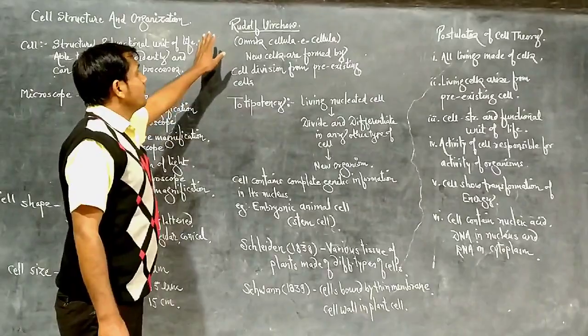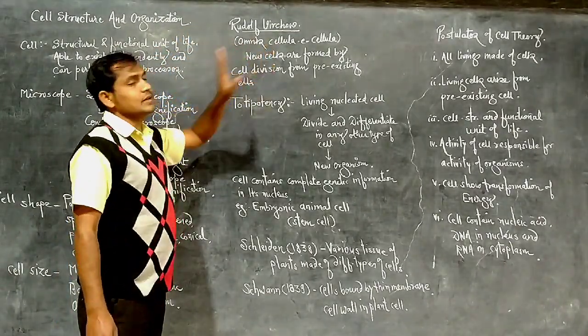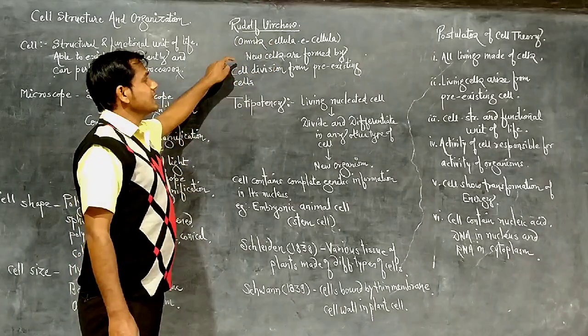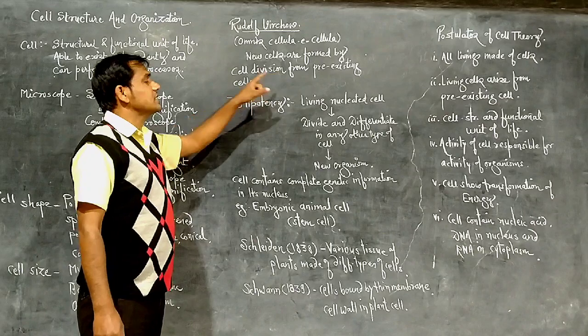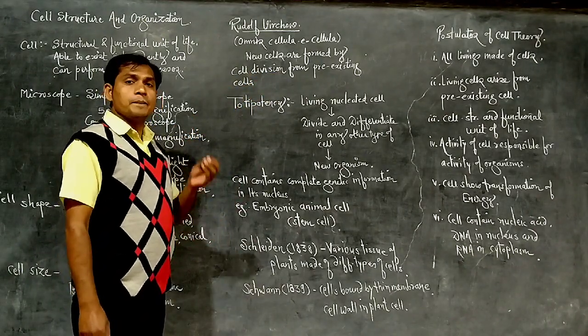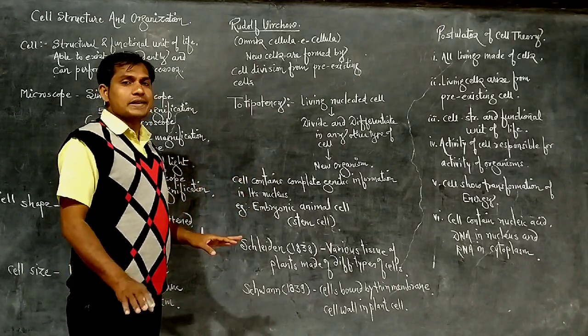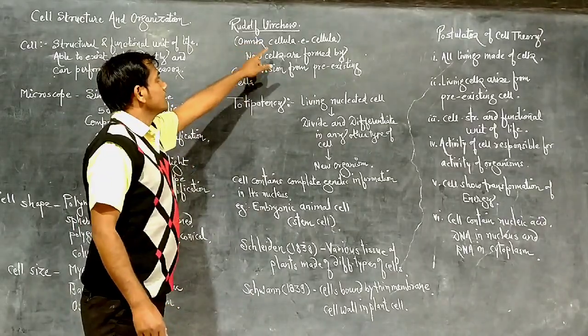See, Rudolf Virchow first gave the idea of omnis cellula e cellula. It means new cells are formed by cell division from pre-existing cells. New cells are produced from pre-existing cells. Those cells which are already present divide and redivide and produce the new cells. That is omnis cellula e cellula.